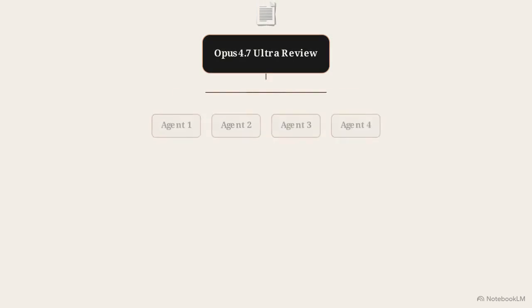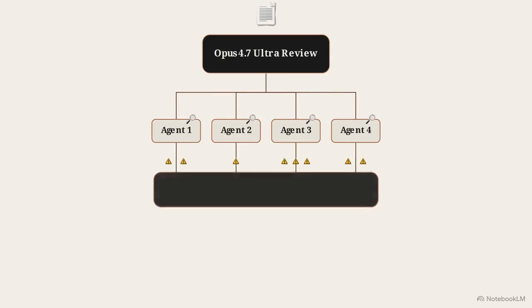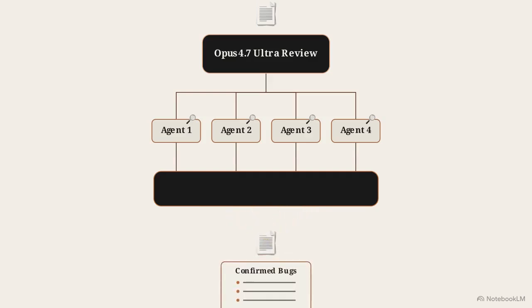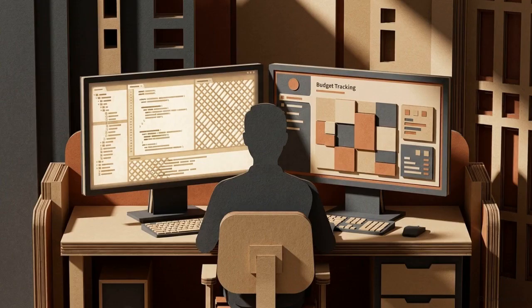The primary ultra review node splits into 4 parallel subagents that actively scan the code for vulnerabilities. These parallel agents hunt for edge cases that a standard single-pass inference model would likely miss. The subagents feed their data into an adversarial verifier, which filters out false positives to produce a ranked list of confirmed bugs. To support these long-running tasks, 4.7 uses improved memory utilization to recall complex notes across different work sessions. Inference has evolved into a configurable loop where developers balance dollar cost against reasoning depth.